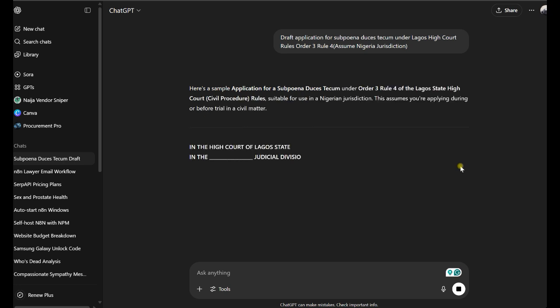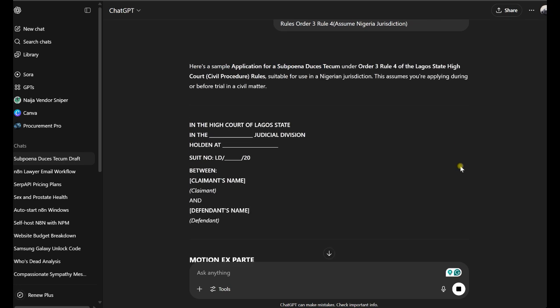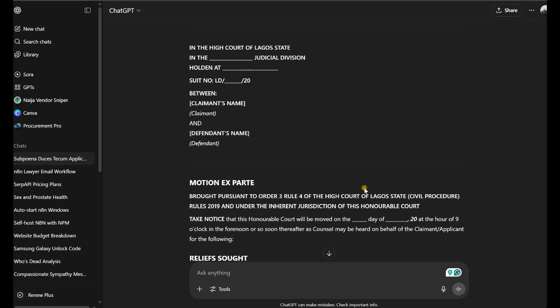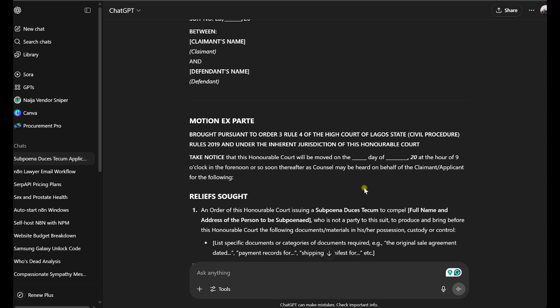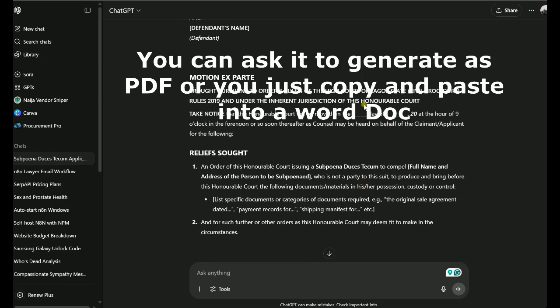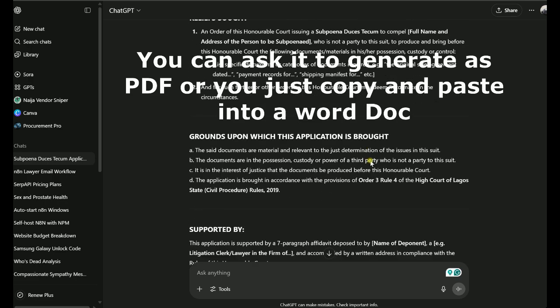You can see it's generating a sample application for subpoena based on the instruction, that subpoena is taken under Lagos High Court rules, Order 3. So this is the draft, and you just need to plug in the missing gaps, and your document is ready.